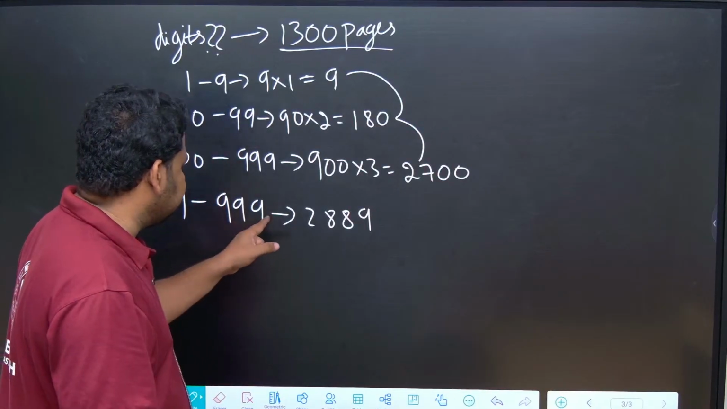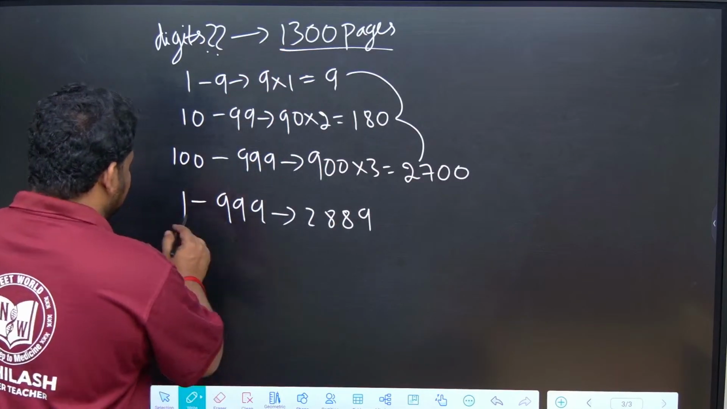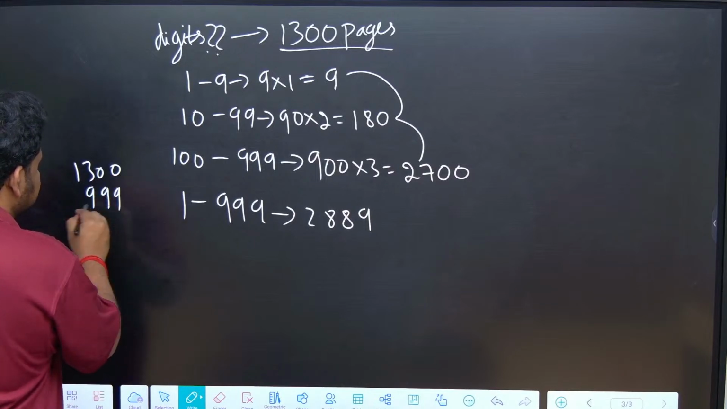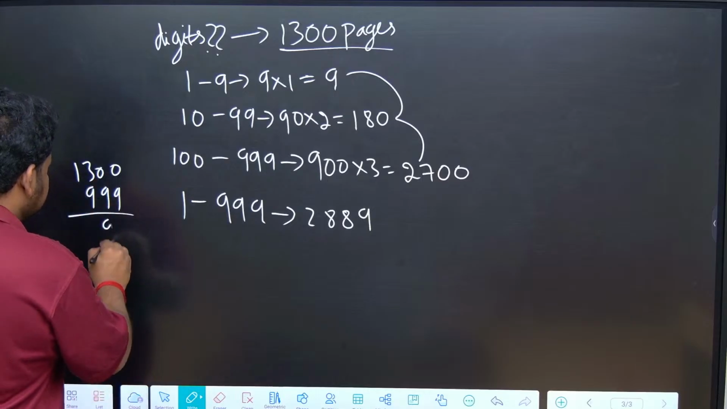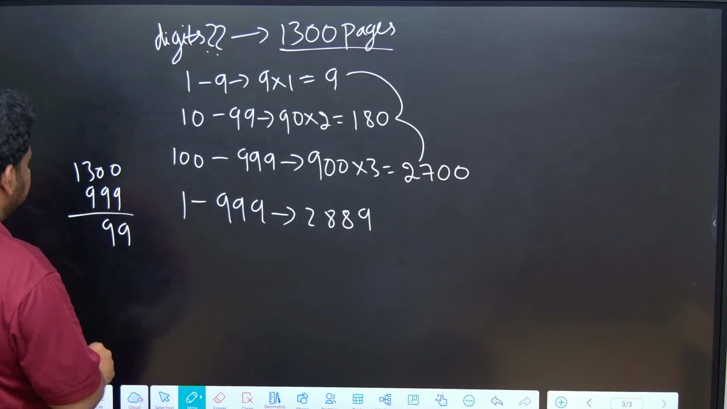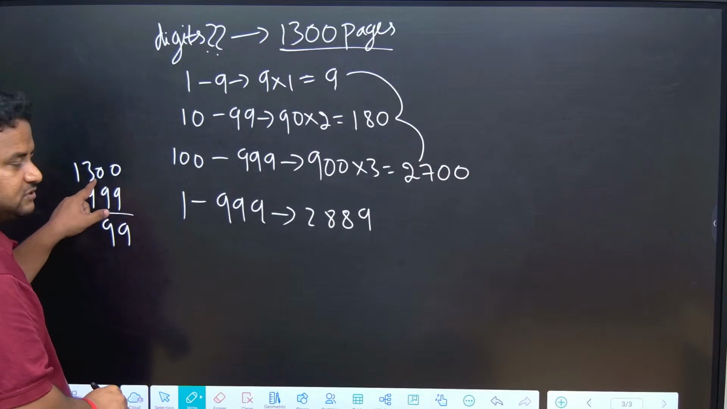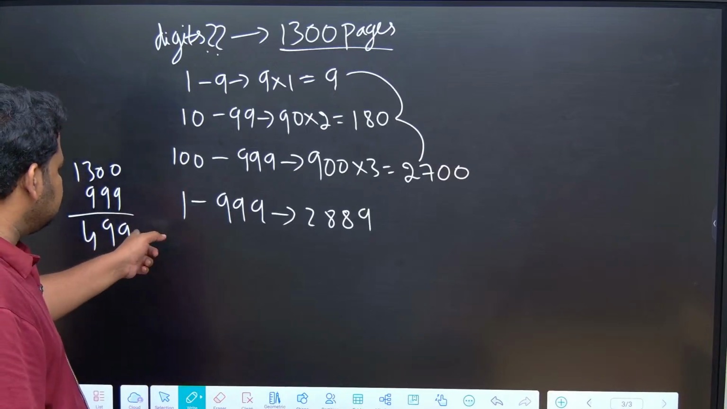So 1 to 999 is 2889. Now how many pages are left? 1300 minus 999 is how much? I said 499, but I have to count the remaining pages from 1000 to 1300.